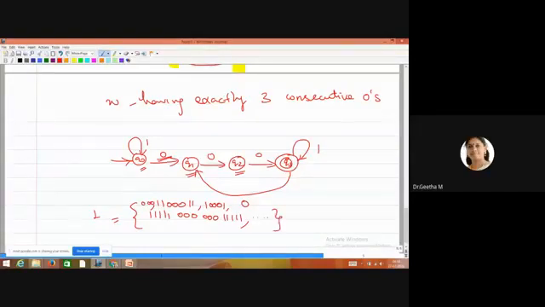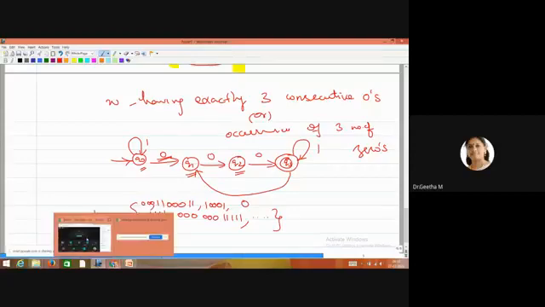Now you tell me what kind of language this is. Exactly 3 consecutive zeros, or occurrences of 3 number of zeros. Which one is correct? Occurrences of 3 number of zeros, or exactly 3 consecutive zeros. So type it in the chat box.